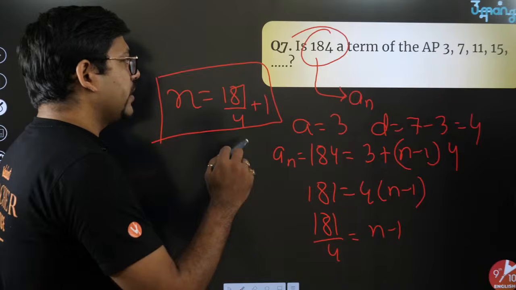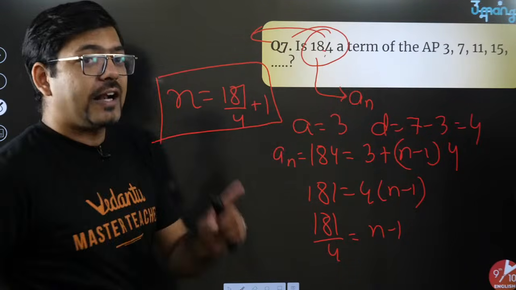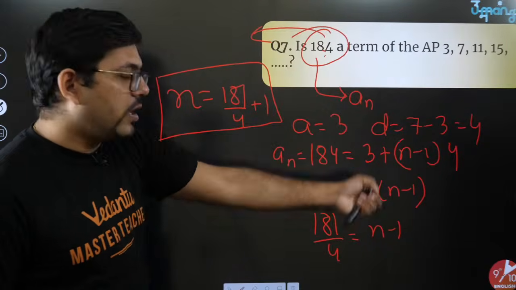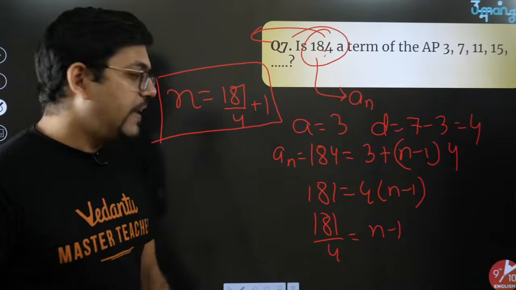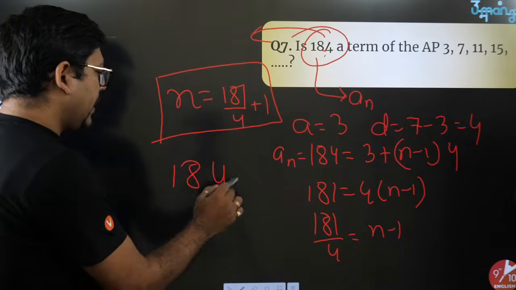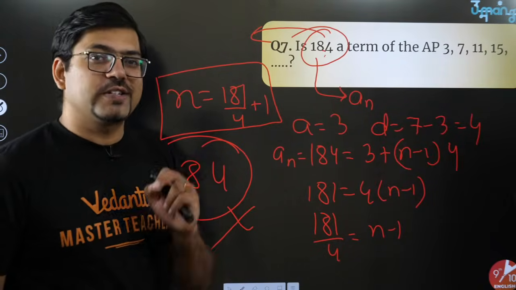And you will say, okay, the problem is that the first moment we assumed that this is a term of this AP, that was the problem. Because here only we assumed something. Otherwise, everything here is a theory. So you'll write that, okay, our assumption was wrong and 184 is not a term of this AP. 184 is not a term of this AP.